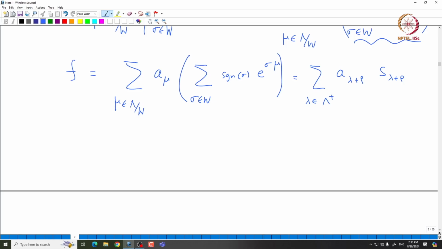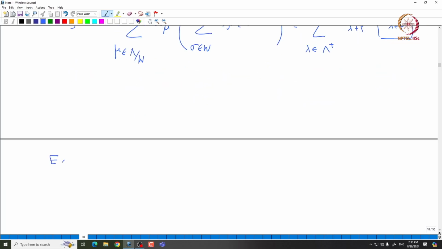In some sense we have done a change of basis and written f in terms of these Weyl sums. So, now it is not very hard to prove that s rho indeed divides s lambda plus rho. Okay.